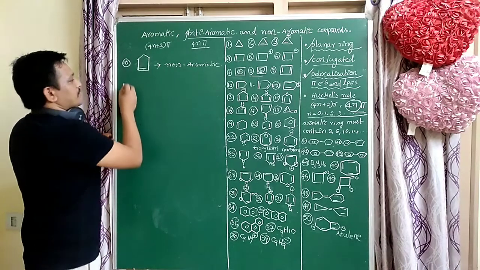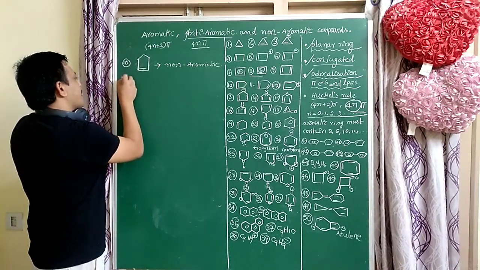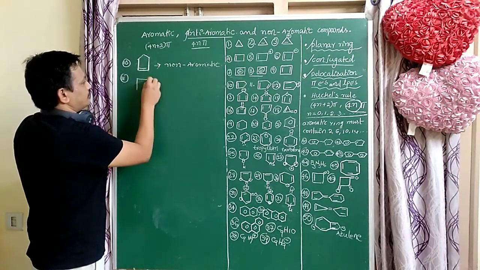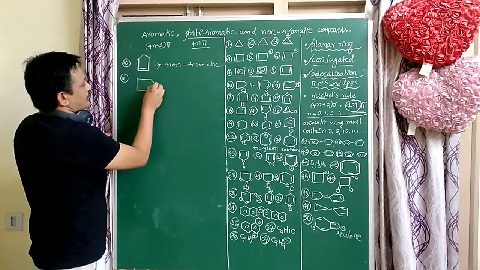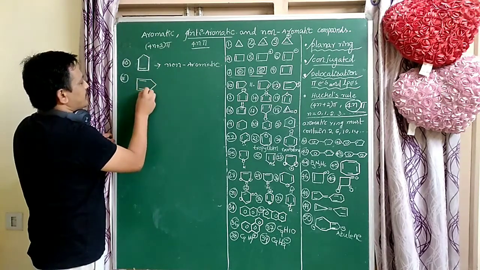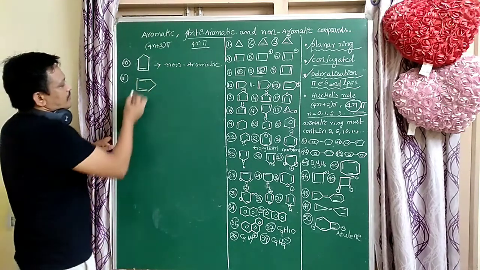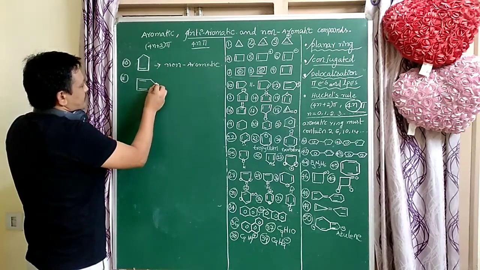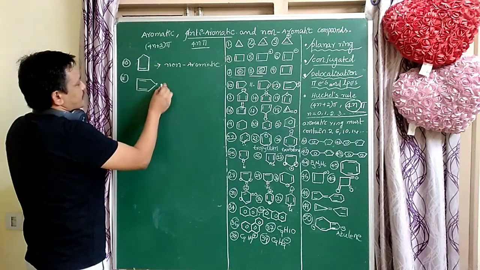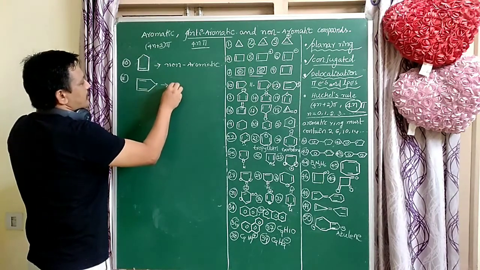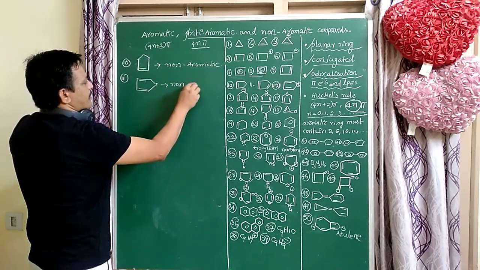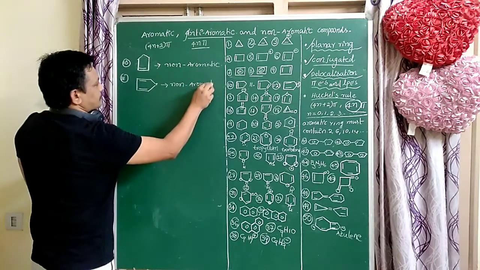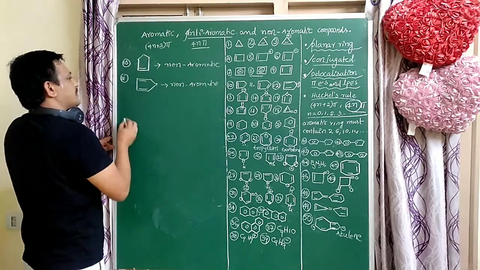So next, example 11. Is conjugation there or not? Double bond, single bond, double bond, single bond, single bond is there. Here conjugation is not complete. So it is also a non-aromatic compound. Next, example 12.